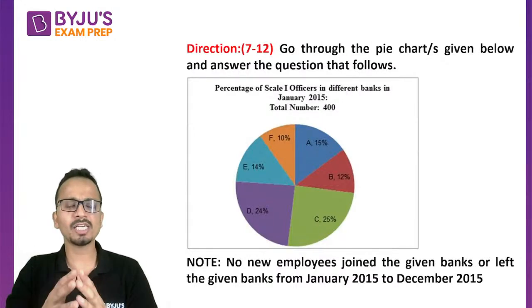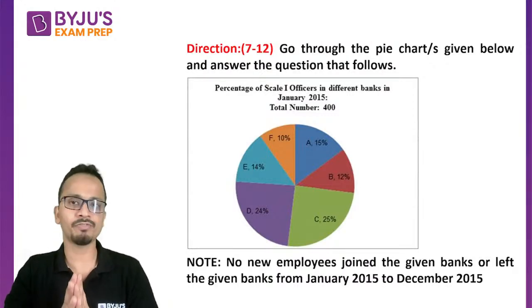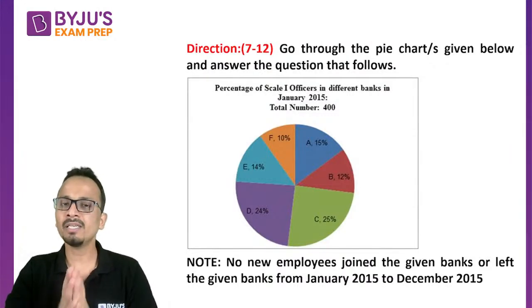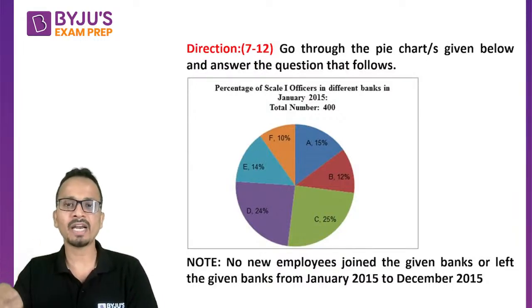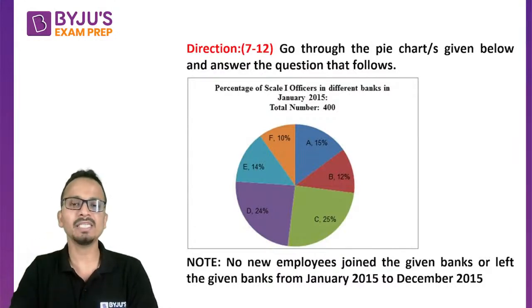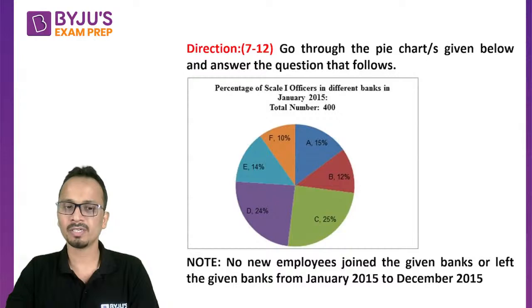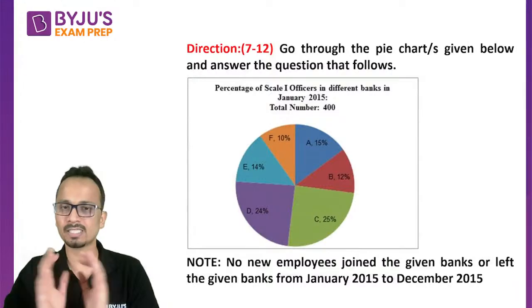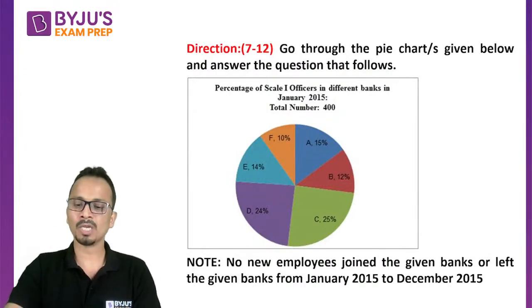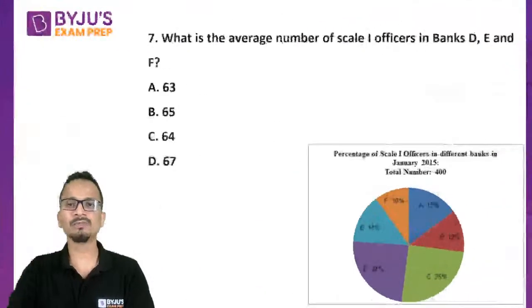So this pie chart is about the percentage of scale 1 officers in different banks in January 2015. The total number is given as 400 and it is divided among 6 banks A, B, C, D, E, F with their percentages given. Note at the bottom of the screen: no new employee joined the given banks or left the given banks from January 2015 to December 2015. So from January 2015 to December 2015, no entries and no exits in any of these banks. All right. So the first question on your screen now.